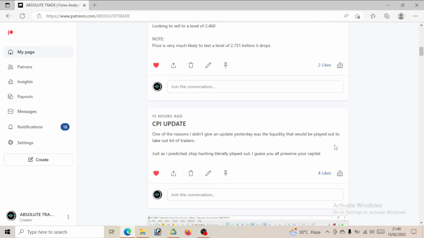Yesterday, which was Tuesday, I did not give out any trade due to CPI updates. A lot of liquidity tends to play out. This is one of the reasons why I stayed out of the trade and did not give out any trade. So we are to preserve our capital. Most of us stayed out of this trade, so our capital is still with us.